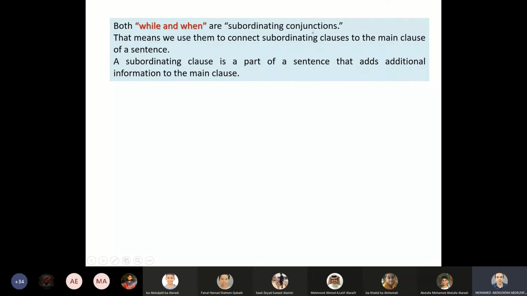Conjunctions means words that connect or link between sentences, and while and when are used to connect sentences. Both while and when are subordinating conjunctions. That means we use them to connect or join subordinating clauses to the main clause of a sentence. A subordinating clause is a part of a sentence that adds additional information to the main clause.